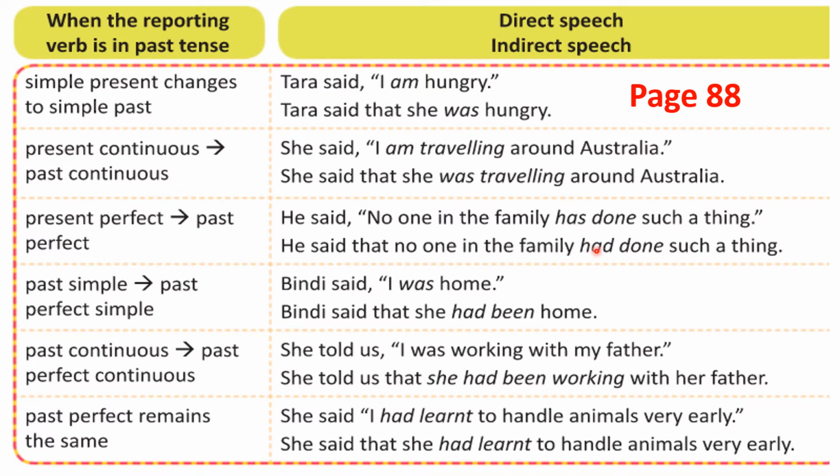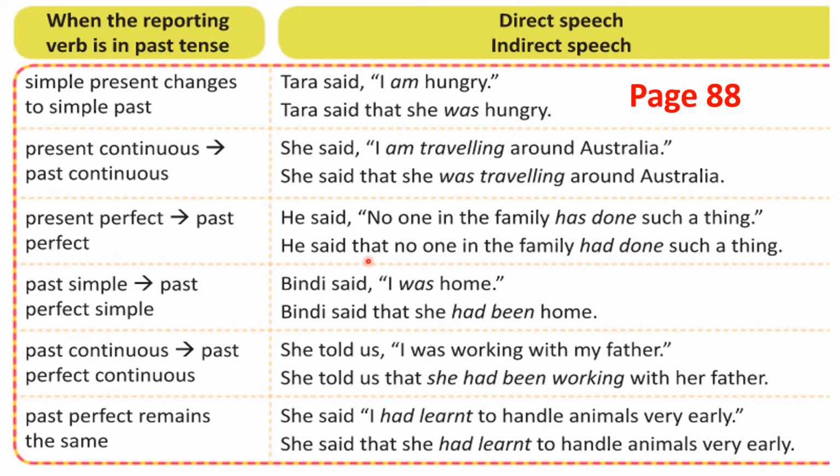Clear? This is point number 3. Change present perfect tense into past perfect tense. Is it not easy, children? Yes. So the sentence goes like this. He said, no one in the family has done such a thing. He said that after this reporting verb said, you are going to use that.